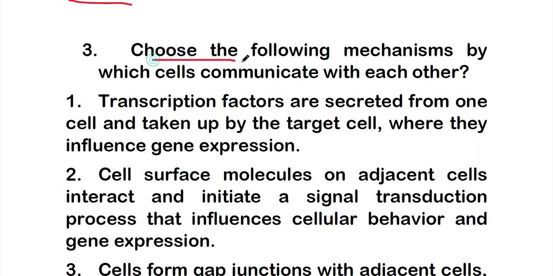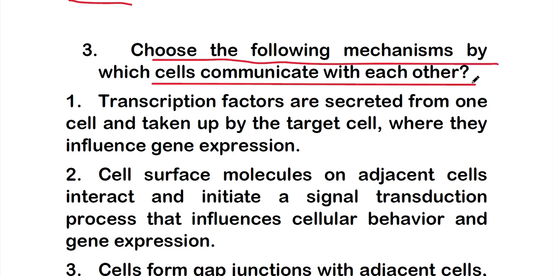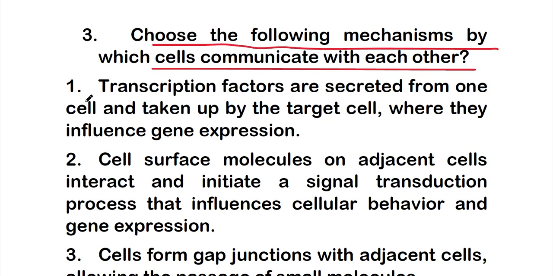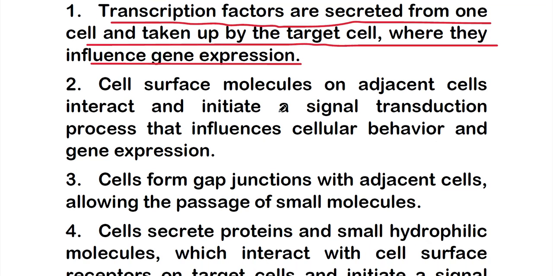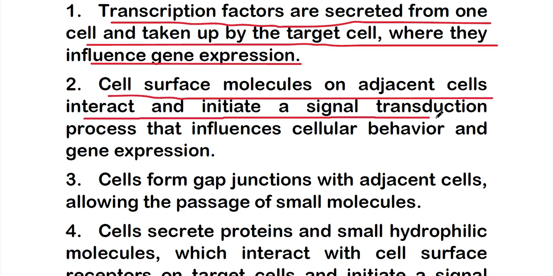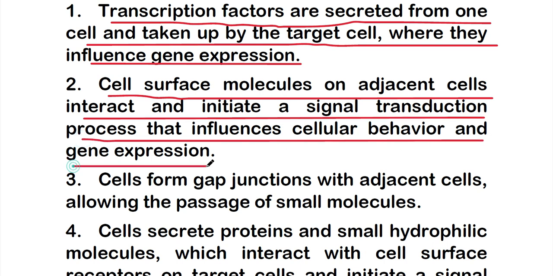Choose the following mechanism by which cells communicate with each other. So there are the options. Option 1 is transcription factors are secreted from one cell and taken up by the target cell where they influence gene expression. Next, cell surface molecules on adjacent cells interact and initiate a signal transduction process that influences cellular behavior and gene expression.